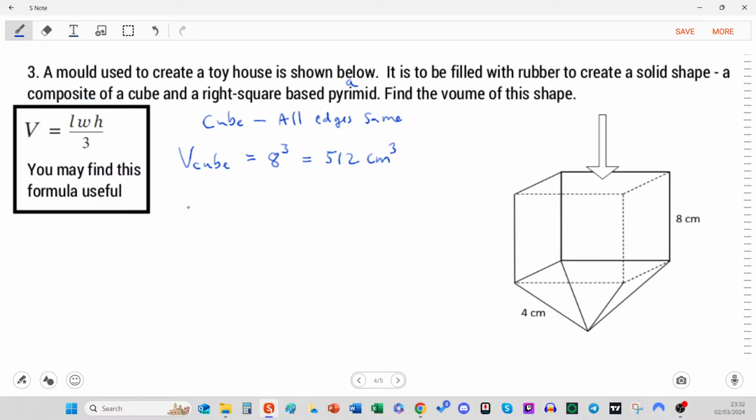So we can write this out fully so you can see this is the volume of a pyramid, and it's going to be length of the base, by the way, times width of the base, multiplied by the height. In fact, we're going to call that the perpendicular height of the pyramid from the base to the tip.